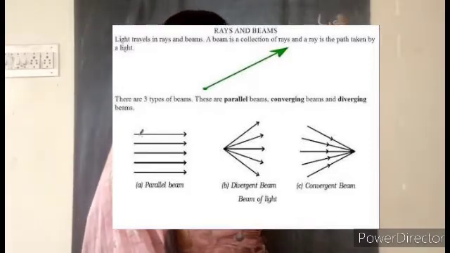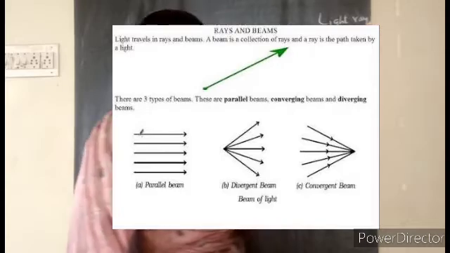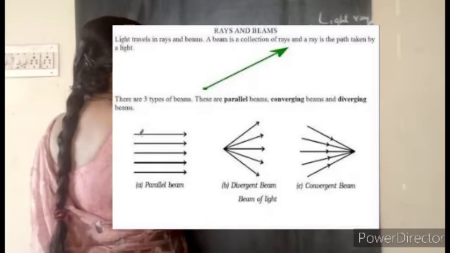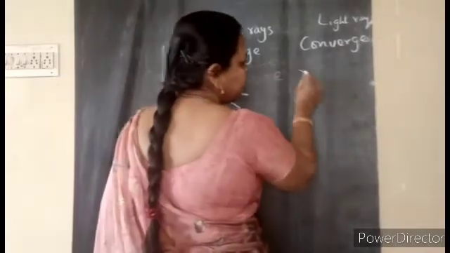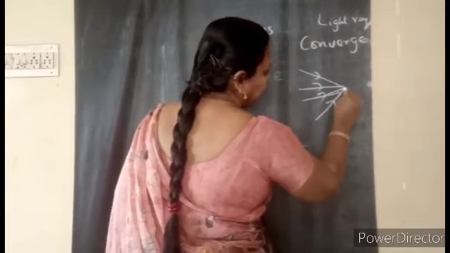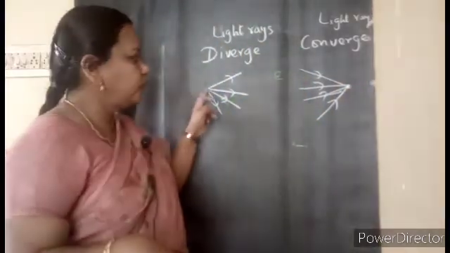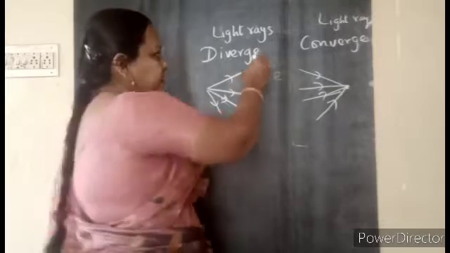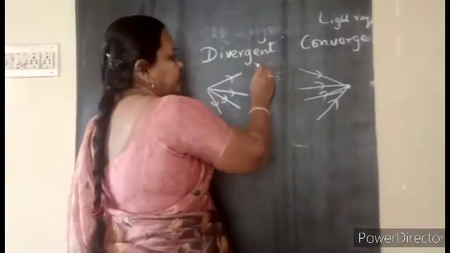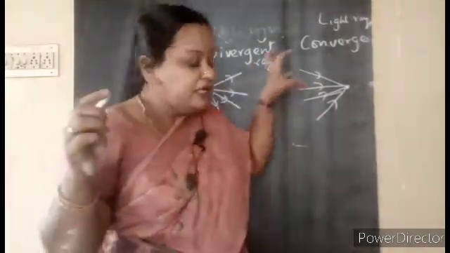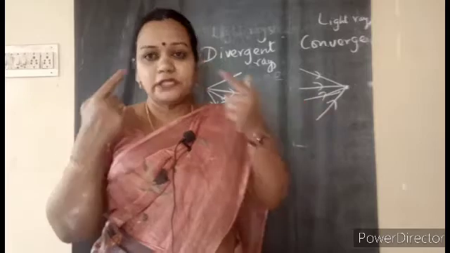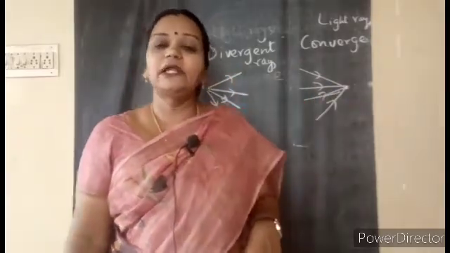diverge, light rays converge. So when diverging, what does it mean? From one point, many rays of light are coming and getting scattered. Converging means what? Many rays from the source are meeting at one point. From one point getting scattered, divergent. Divergent rays of light. And many rays meeting at one point are called convergent rays, or they get converged. So this happens in the lens also.